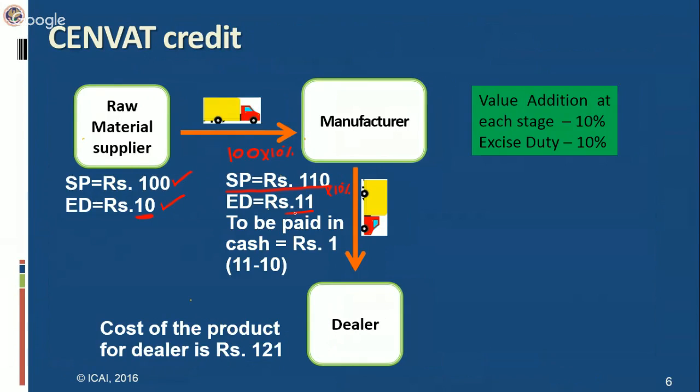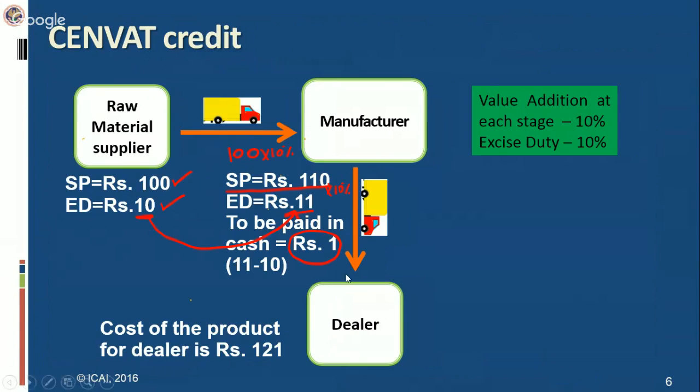Now while paying this excise duty of rupees 11, he can utilize this 10 rupees credit. The credit, the excise duty which he has paid on the inputs or the raw material, he can utilize while making the payment of the excise duty on the final product, and therefore in effect he has to pay the excise duty of only ₹1 in cash. The 10 rupees he will utilize from the excise duty paid on the raw material. So therefore his selling price will be 110 and his excise duty payment in cash will be ₹1.